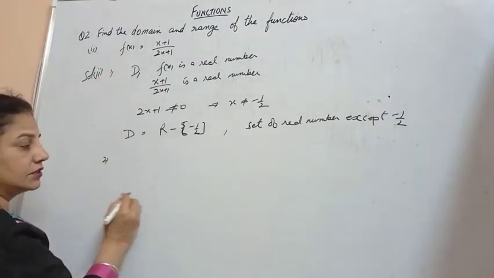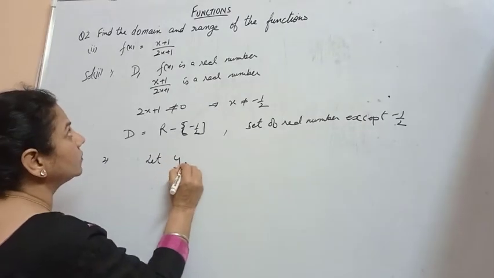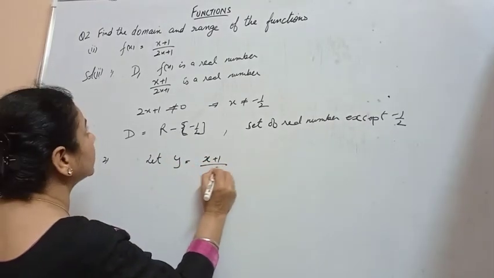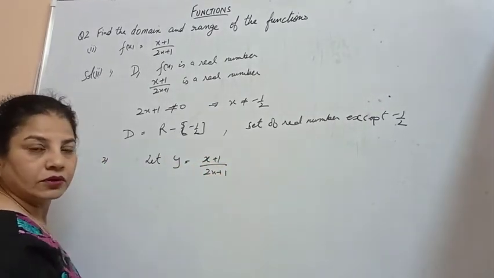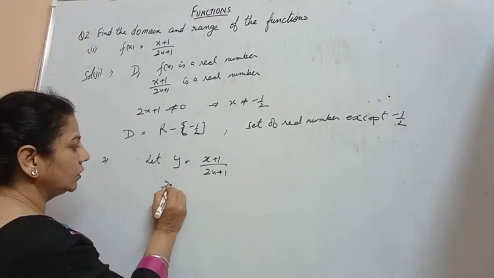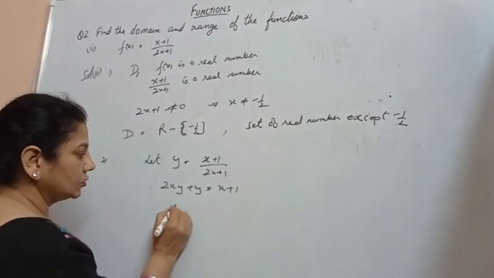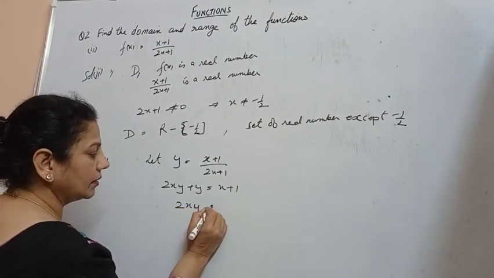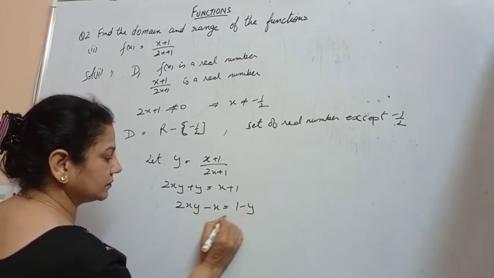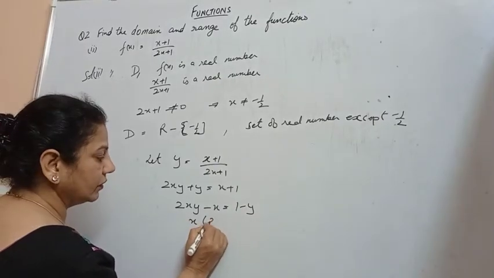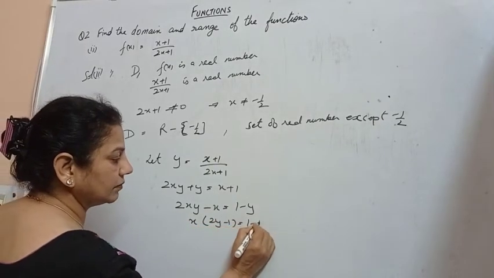Next, for the range, let y be equal to the given function, x plus 1 upon 2x plus 1. Cross multiply: 2xy plus y is equal to x plus 1. So we have 2xy minus x is equal to 1 minus y. Take x common: x times (2y minus 1) is equal to 1 minus y.